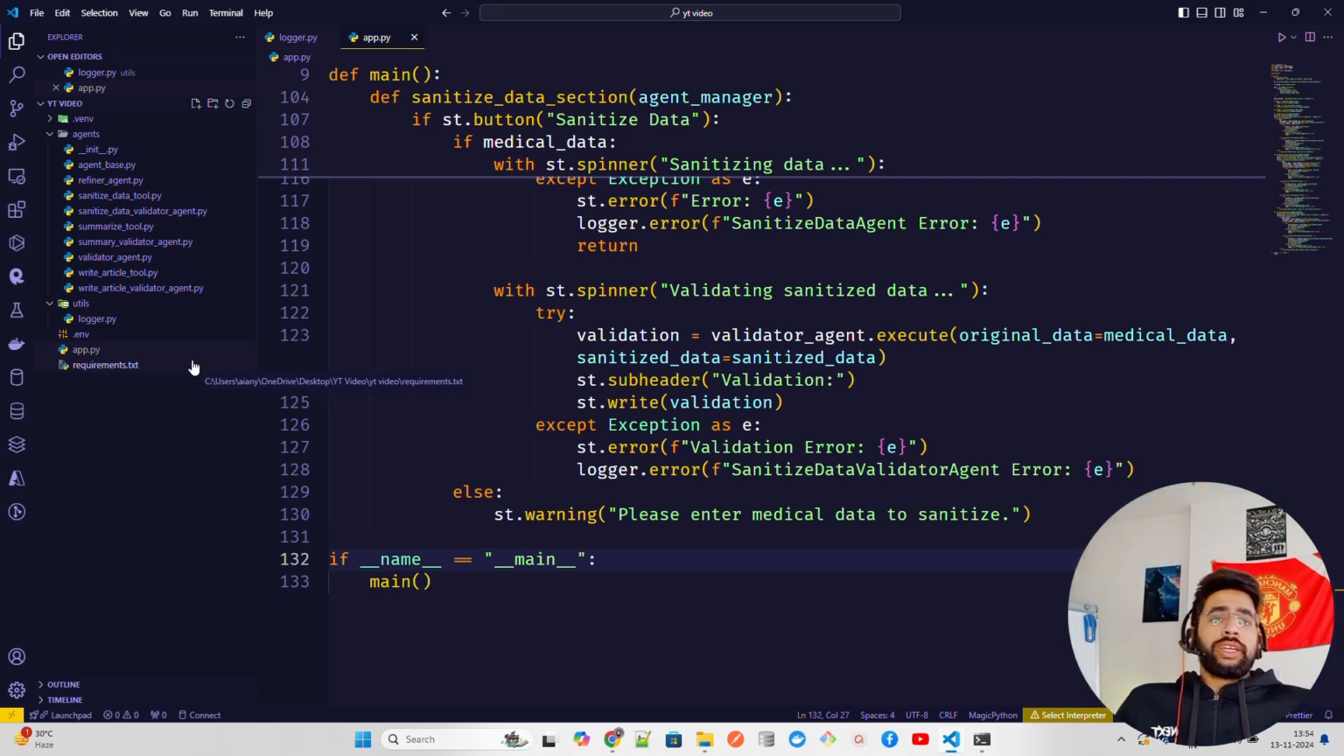Now, if you want to integrate in React and stuff, you have to create a FastAPI or a Flask-based API, a backend API, to basically work with.